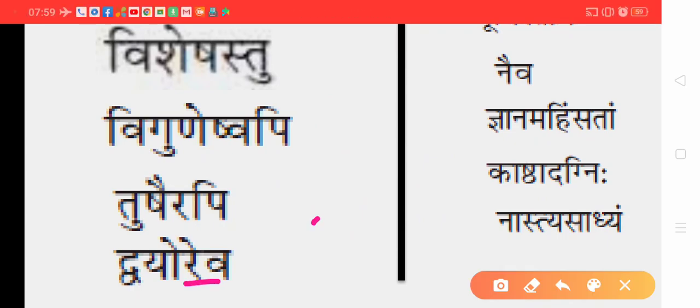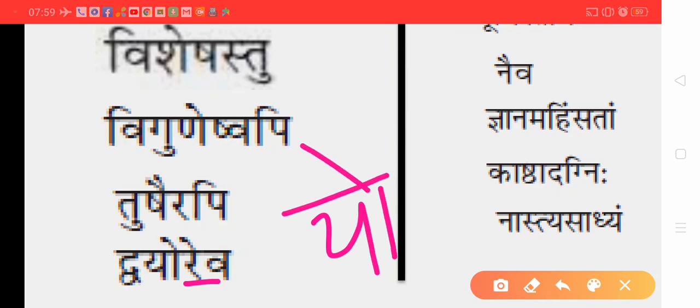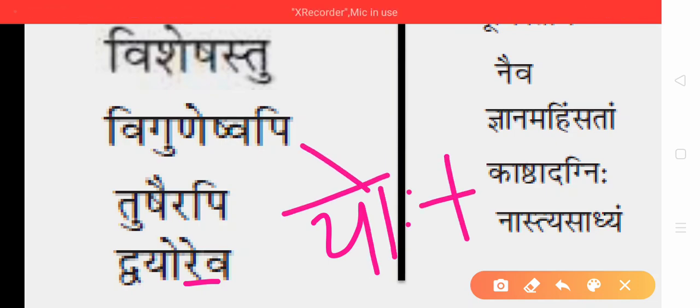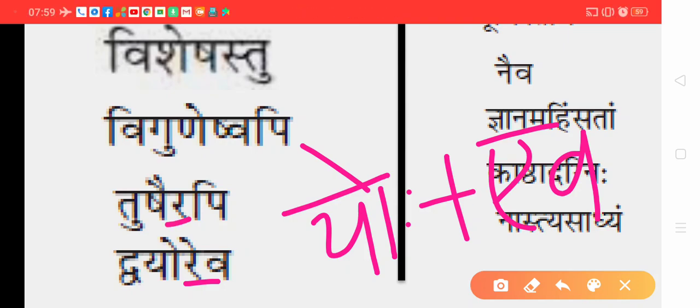So Dvayoho, the first word will be Dvayoho plus, in Re, which vowel is there? A. So eva. In short, whenever Ra comes, if you are supposed to split at that, Ra will be converted to Visarga, and whichever vowel is there in that Ra, you have to separate into the next word.